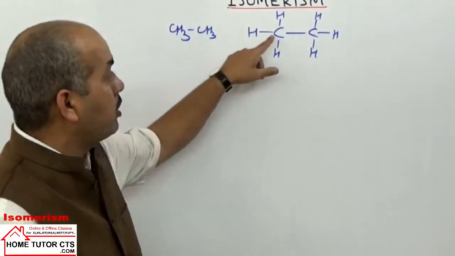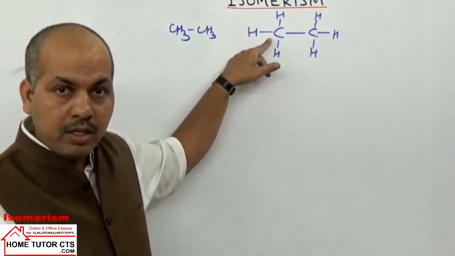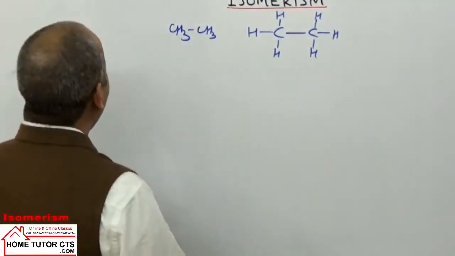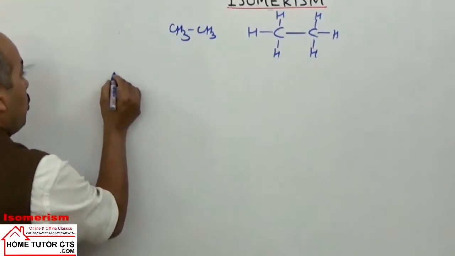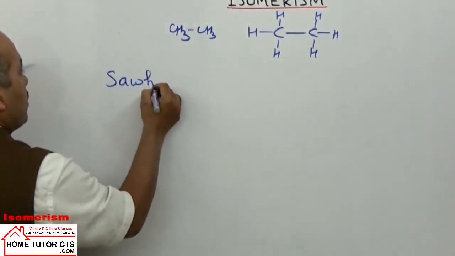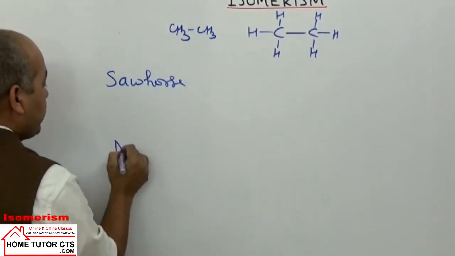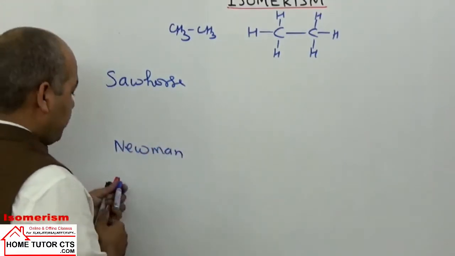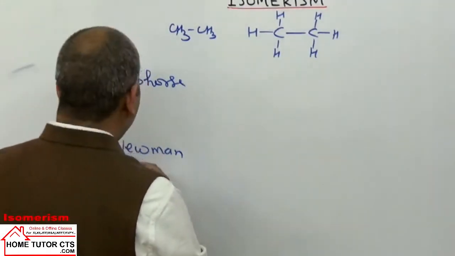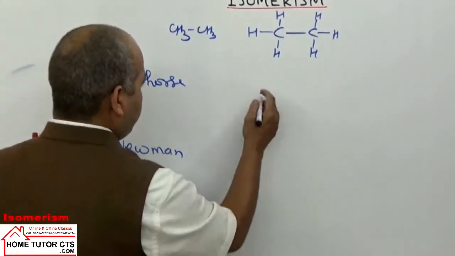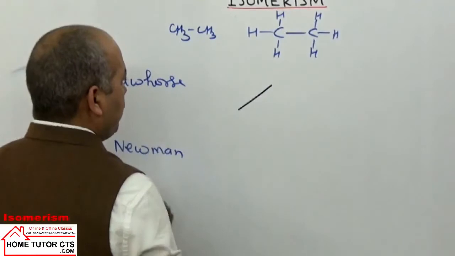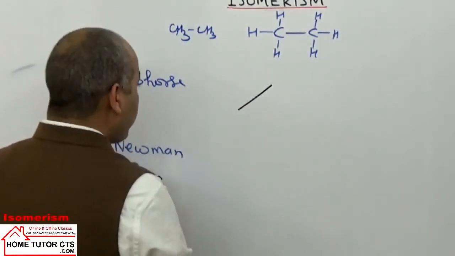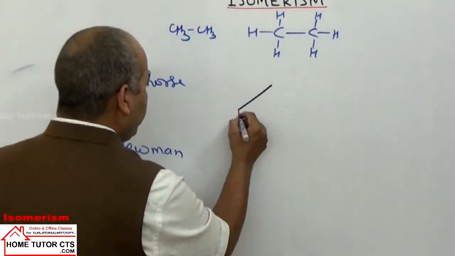Now around the carbon, what is the hybridization? sp3. So the geometry will be tetrahedral. So if I draw the structures, we can have two approaches. One is called Sawhorse projections, and second is Newman projections. In Sawhorse projections, we take the carbon-carbon single bond, this one here. We have two extreme cases. In one case, the groups at the front carbon and back carbon cover completely.